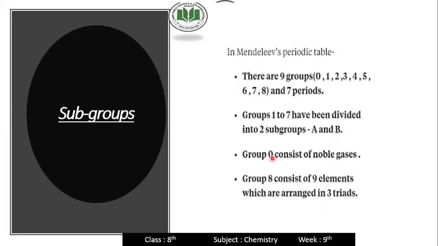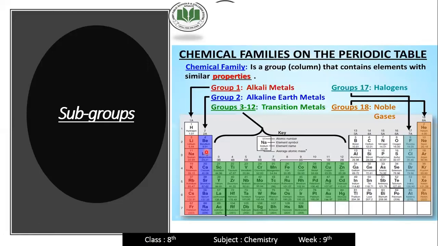Group 0 consists of noble gases. Group 8 consists of 9 elements which are arranged in triads. Okay, students, these are the subgroups, top to bottom. The first group is alkali metals, the second is alkaline earth metals, and the middle subgroup B is called transition metals.